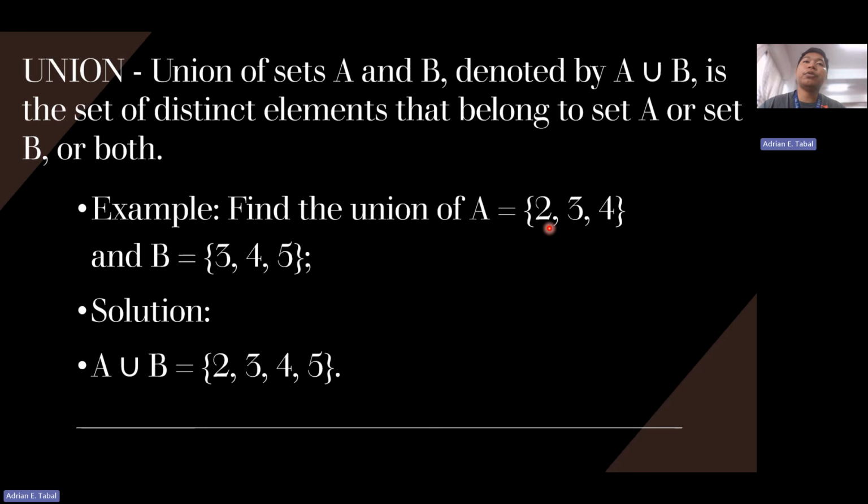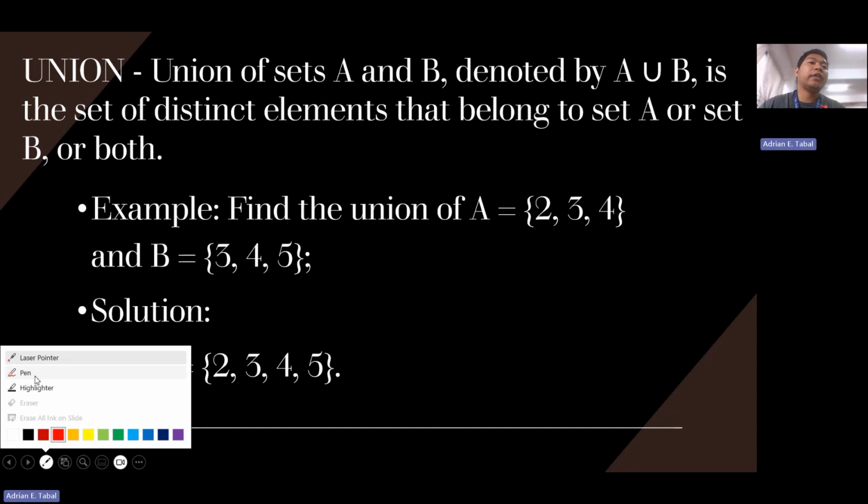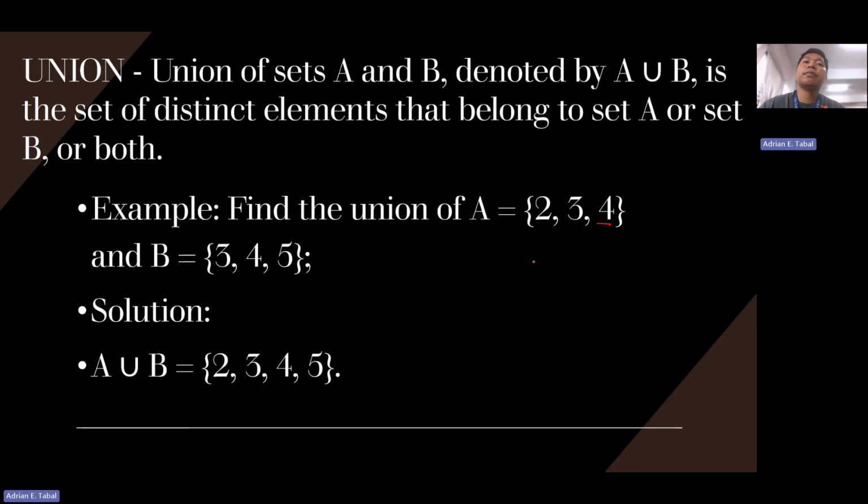So we have 2, and we also have 3, and we also have 4 and 5. So again, there's no need for you to repeat numbers which are common from the following sets.